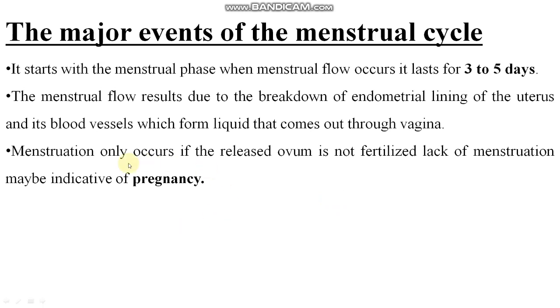So menstruation only occurs if the released ovum is not fertilized. Lack of menstruation may be indicative of pregnancy.